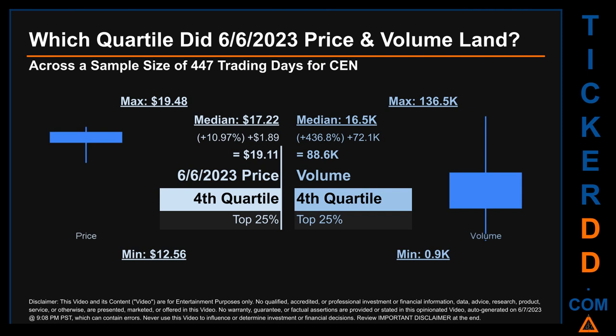Quartiles tell us about the spread of a data set by breaking that data set into quarters, just like how the median breaks the set into half. Descriptively, CEN has a median price of $17.22. Therefore, the 6th of June 2023 price was higher from that middle marker by 10.97%. The day's volume of 88.6 thousand was more than the median by 436.8%.